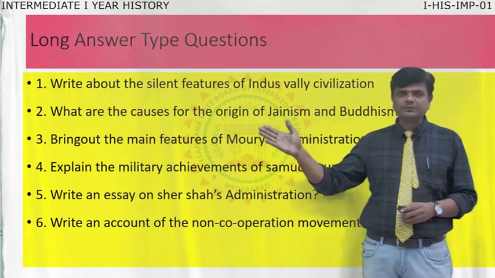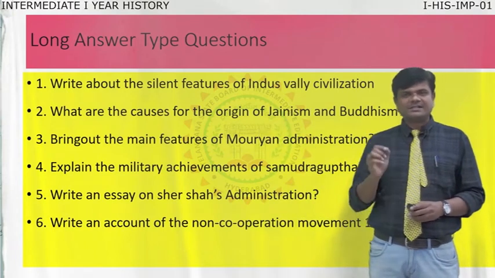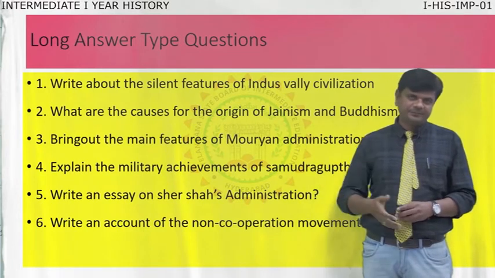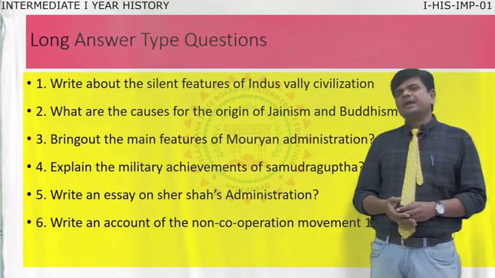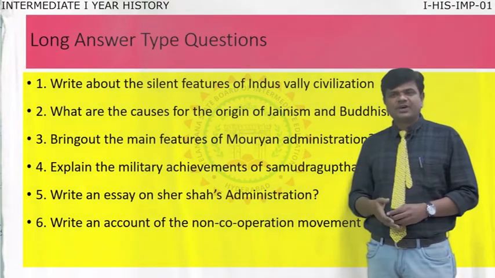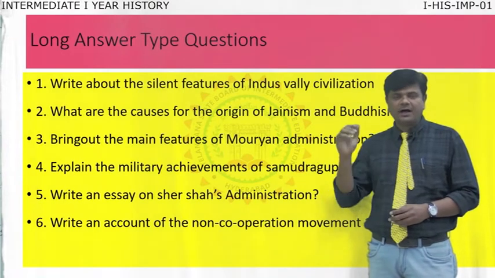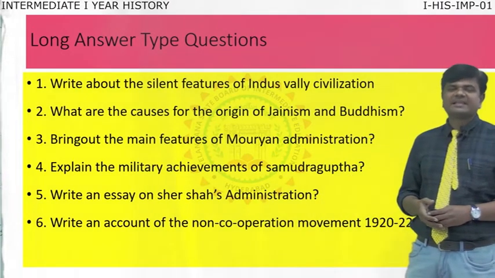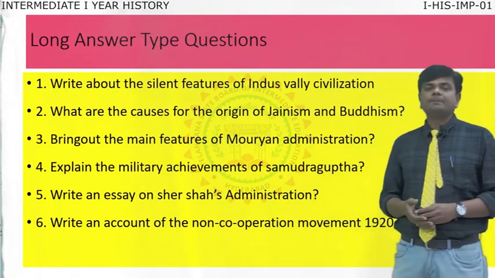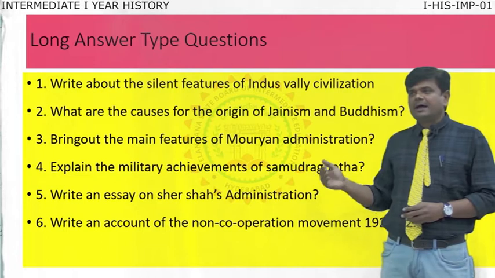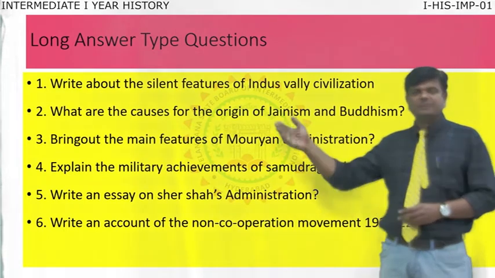Question number 2: What are the causes for the origin of Jainism and Buddhism? The third question: Bring out the main features of Mauryan administration. Question number 4: Explain the military achievements of Samudragupta. Question number 5: Write an essay on Sher Shah's administration.